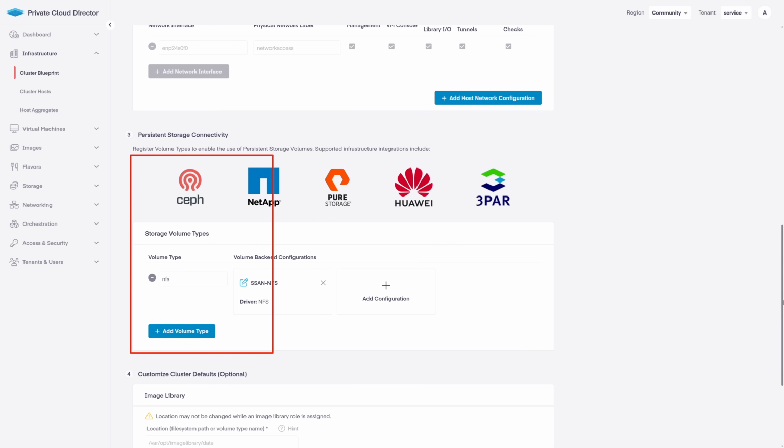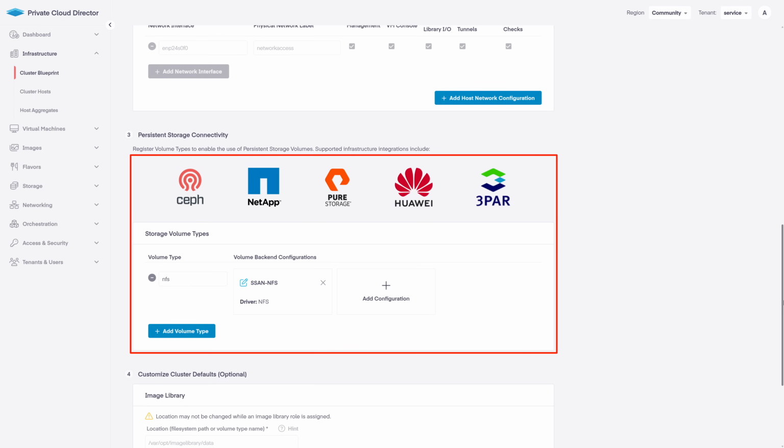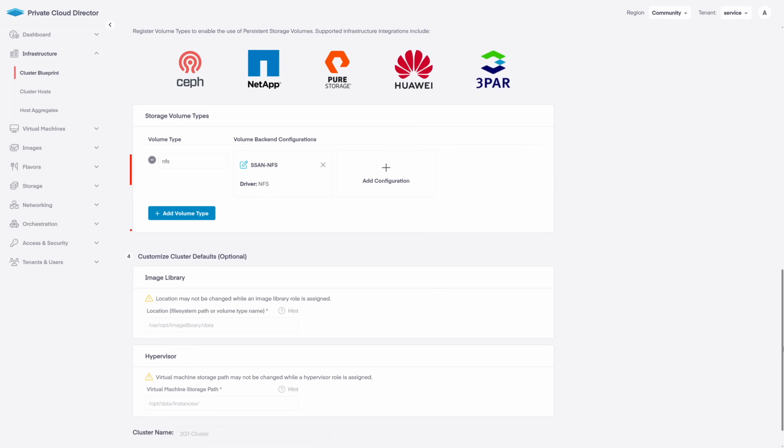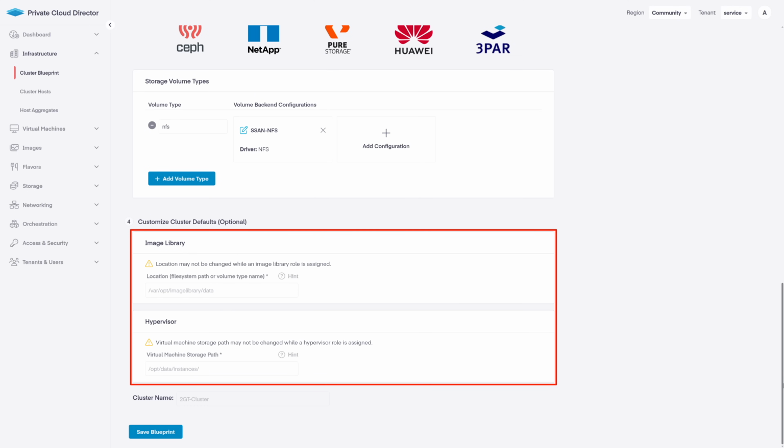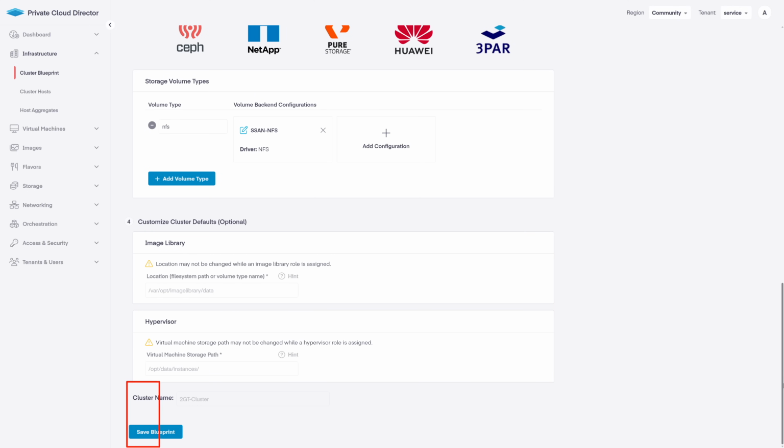Down in persistent storage connectivity, I've defined my NFS connection for my external storage for my hosts to use for persistent storage. PCD supports a lot of different connection types for external persistent storage, from NFS, Ceph and LVM, to NVMe over TCP, Fiber Channel, and more, and includes support for many of the big-name SAN storage providers on the market today. Down in customized cluster defaults, I've left this set to the default settings. And finally, down in cluster name, I've named my cluster 2GT Cluster.